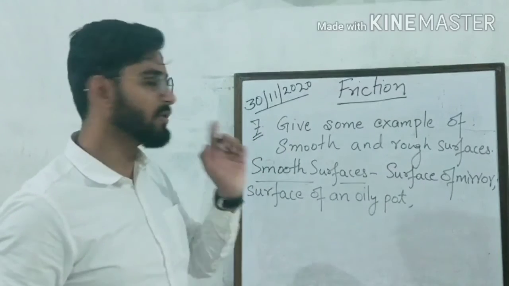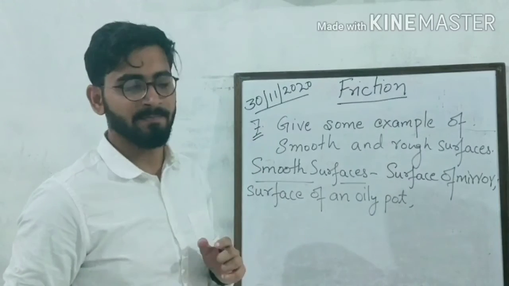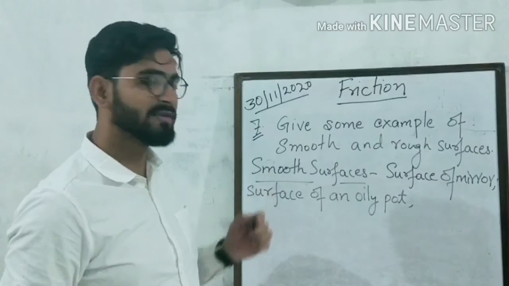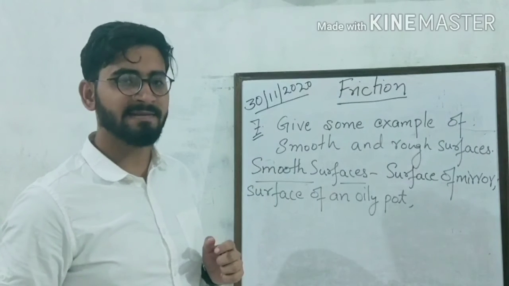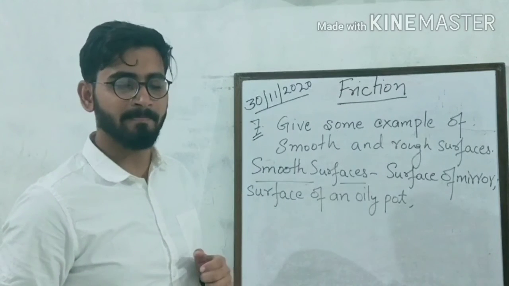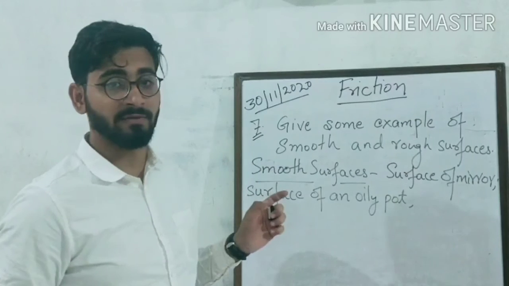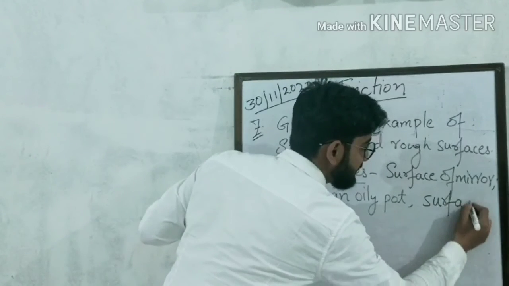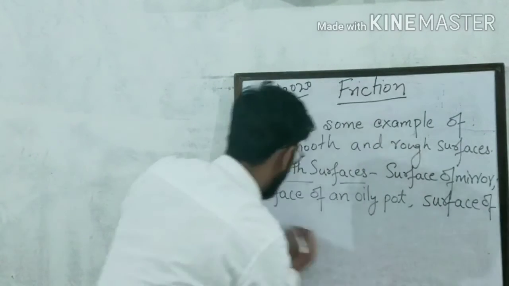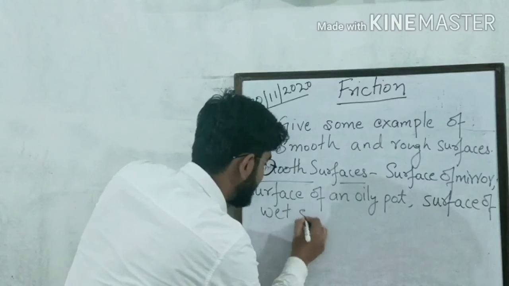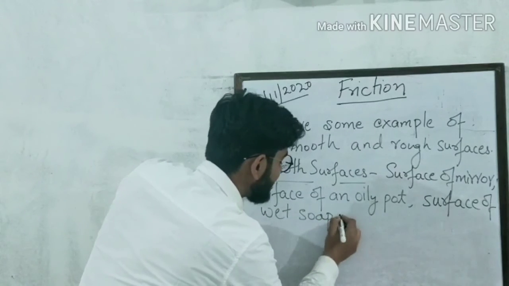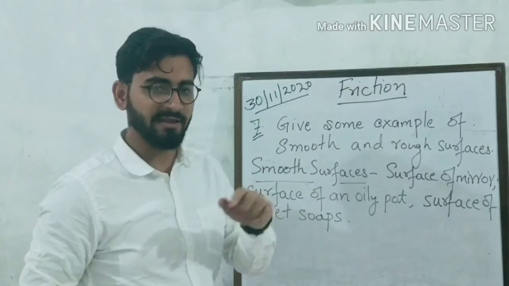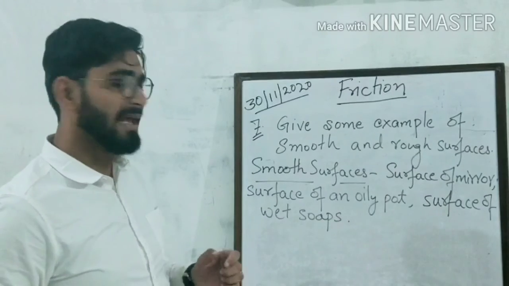Now give me one more example of a smooth surface. Yes, you stand up. Think and tell me one smooth surface. You can think and tell me. Yes, very good. Surface of wet soap. This is also an example of a smooth surface. Very good. Keep it up. Sit down.